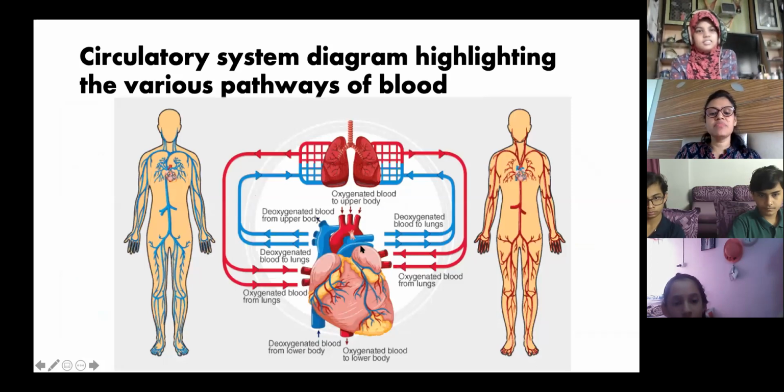Okay, so this is the same thing which I explained just now. Now, who will explain to me? Farhana, can you explain what happens, how blood goes to the lungs, to the body, from the body to the heart? What is the direction? Just explain.